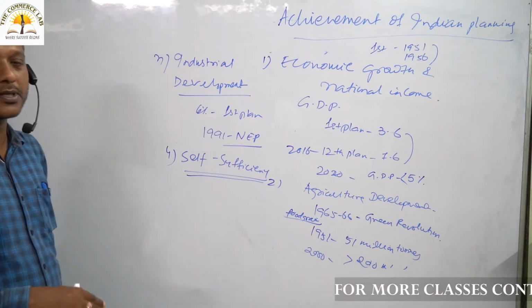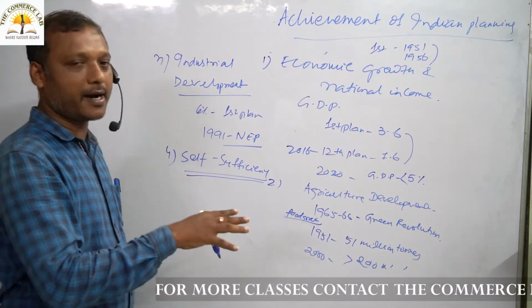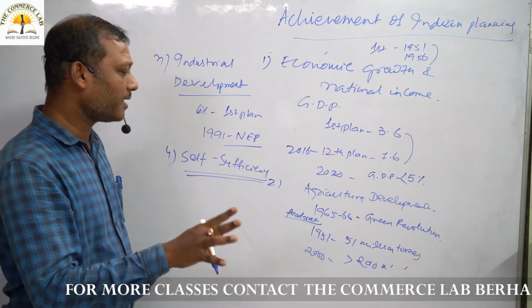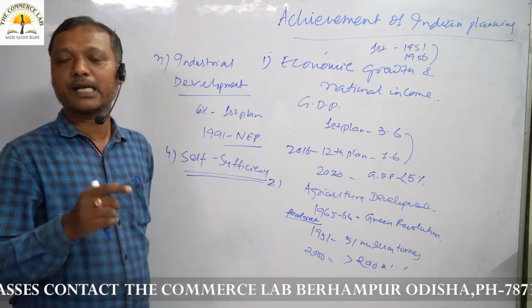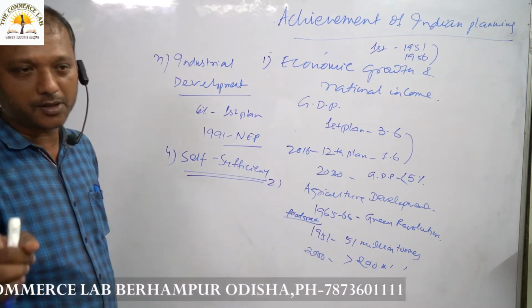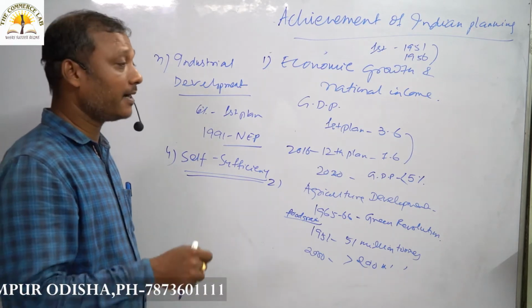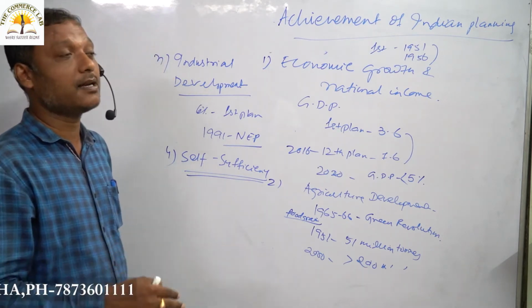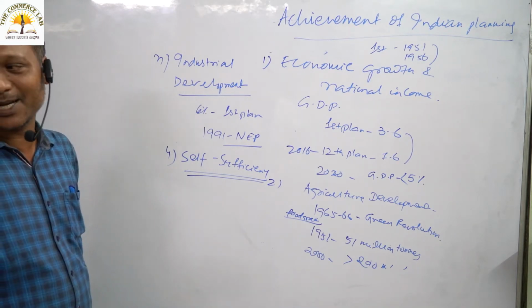Now we are able to produce in agriculture whatever is required in India for food grain. We have introduced the policy of export promotion. We have introduced the policy of import substitution. Import substitution is a policy that will replace foreign capital goods by producing domestic based industrial goods.